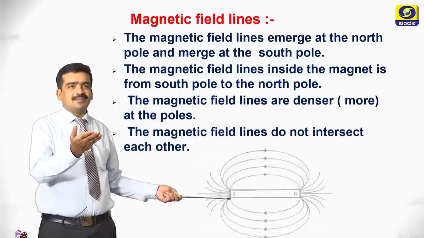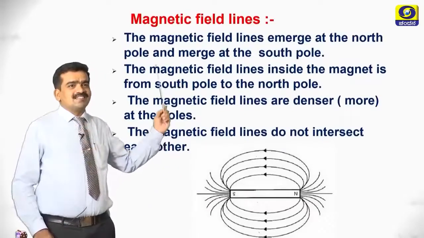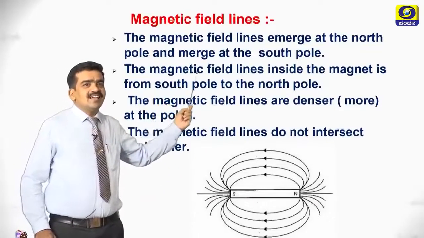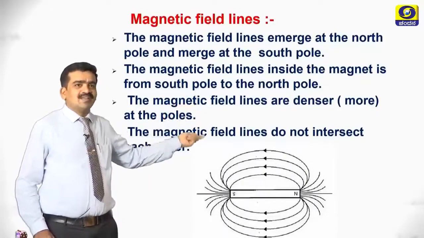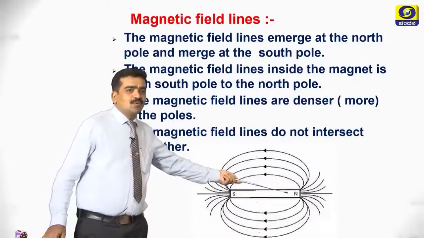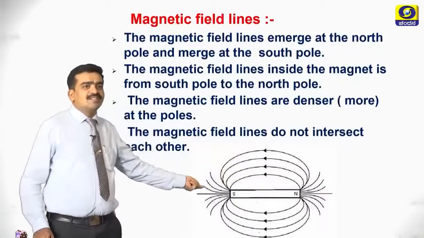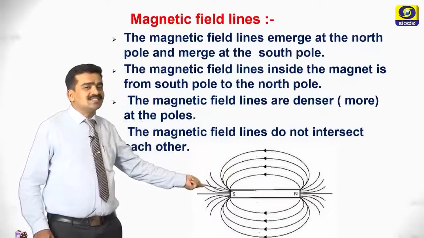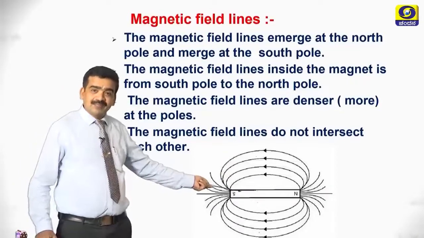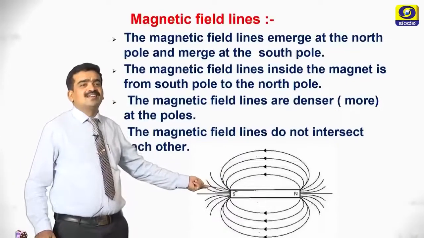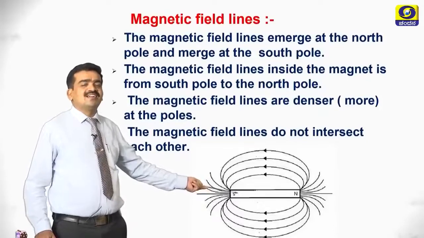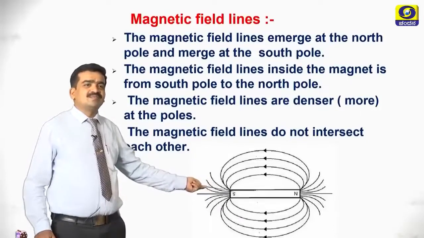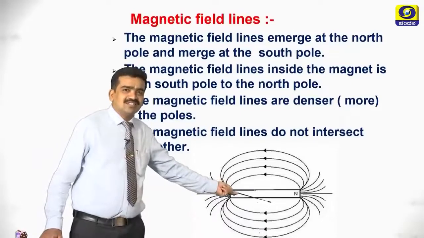Then what are the properties of magnetic lines of force? The first property is that magnetic field lines emerge at the north pole and merge at the south pole. This is outside the magnet. Then what about inside the magnet? The direction is quite reverse. Inside the magnet, the field lines go from south to north direction.